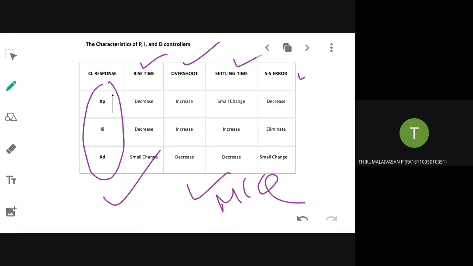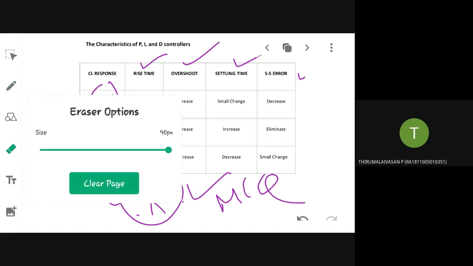This table is very, very important. Okay, this material I will forward today, but you have to have a detailed study of this table so that you will be able to write some 2 mark questions. Okay, some 2 or 3 marks questions will come. What if you are increasing the proportional gain? What will happen to the rise time? What will happen to the overshoot? What will happen to the settling time? What will happen to the steady state error? They might ask. Okay, so keep a close watch on this table.